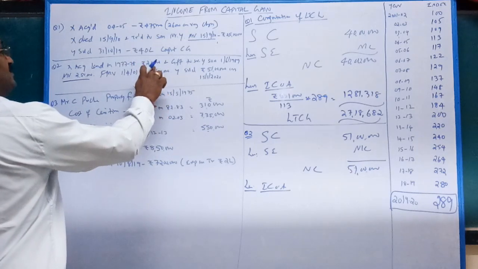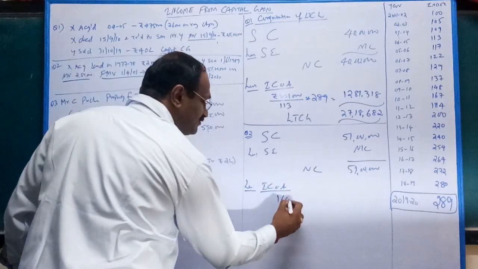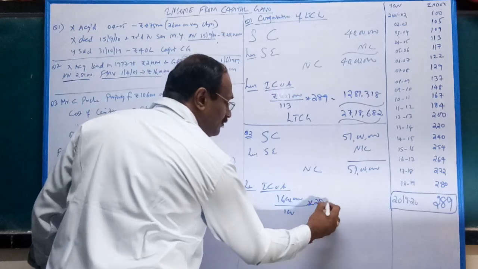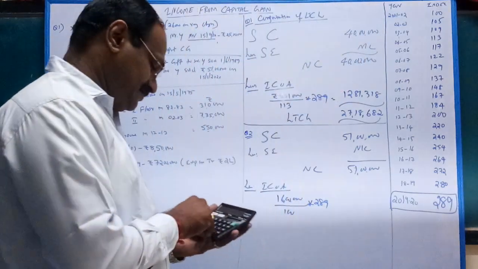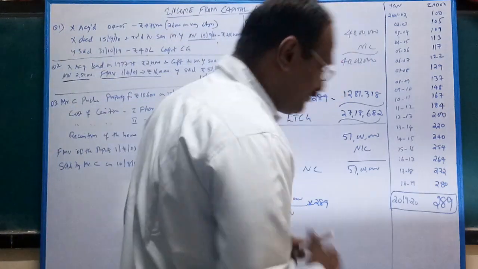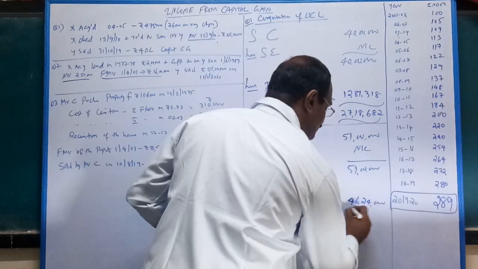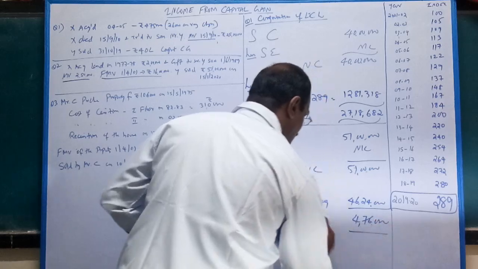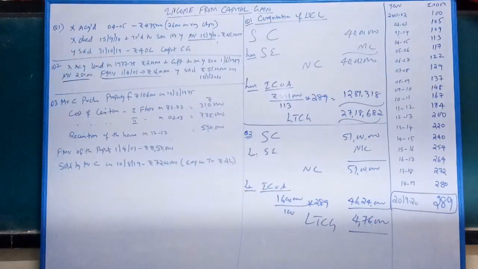Purchase price 2 lakhs or fair market value 16 lakhs, whichever is higher, 16 lakhs. So 16 lakhs divided by 100 into 289 is 46 lakh 24,000. Thereby 4 lakh 76,000 is your long-term capital gain.